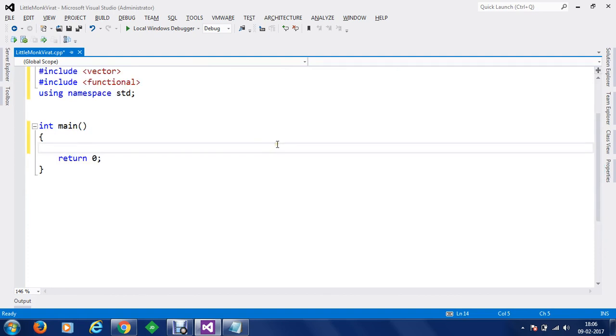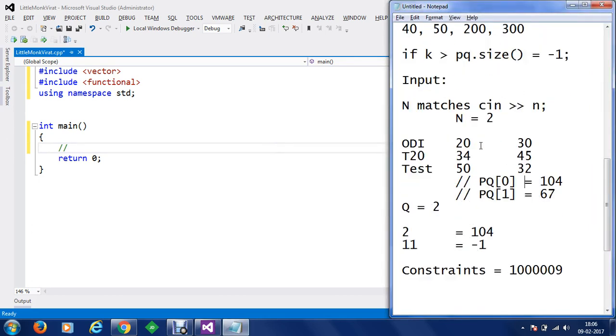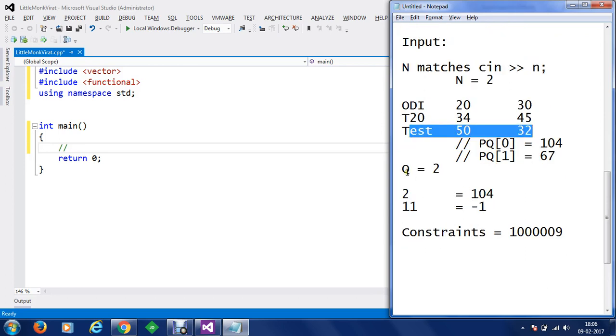And now let's get started with writing the program. First of all, we have the main function here, and for the main function, the first thing I would like to take is the number of matches which we are going to take from the user. So let me just write the code here, what I have understood from the input. First thing will be n matches. Then we have to get the values for ODI, T20 and test. And then we are going to get the number of questions. We are going to perform to get the smallest value, and then we are going to print out the output.